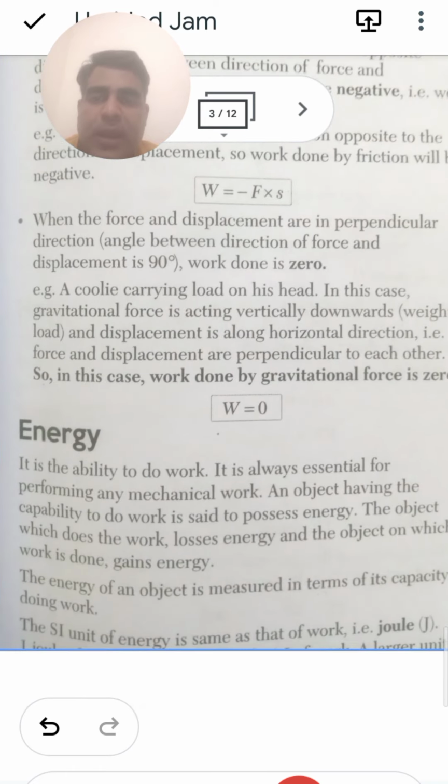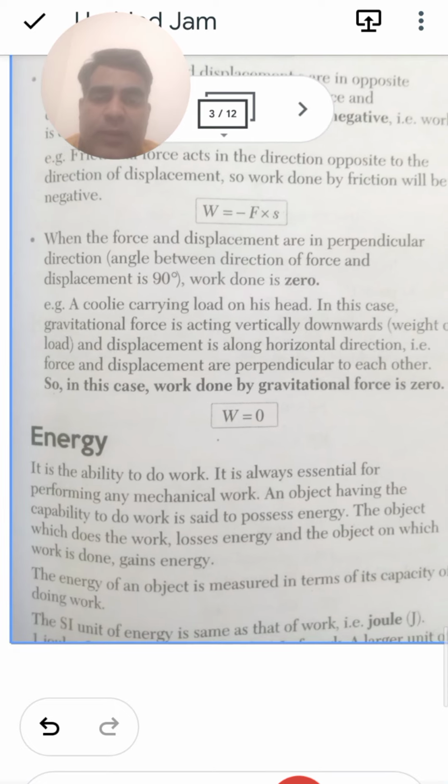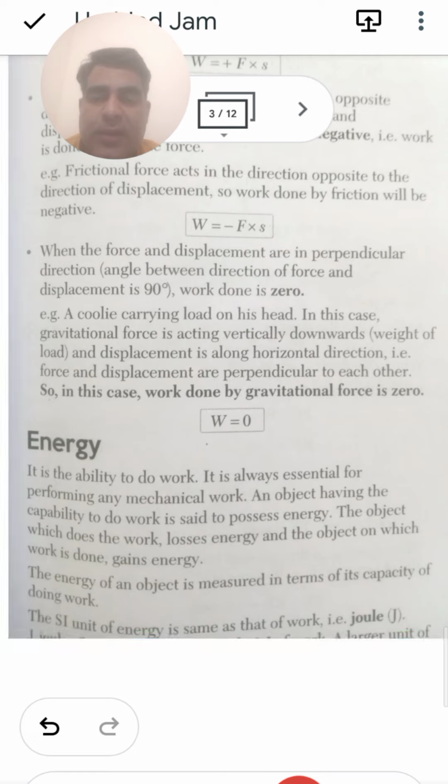That one is said to be energy. It is the ability to do work. It is always essential for performing any mechanical work. An object having the capability to do work is said to possess energy. The object which does the work loses energy, and the object on which the work is done gains energy. The energy of an object is measured in terms of its capacity of doing work.